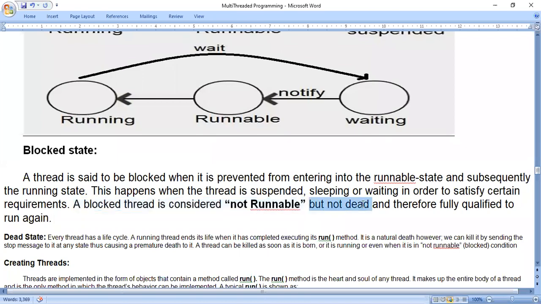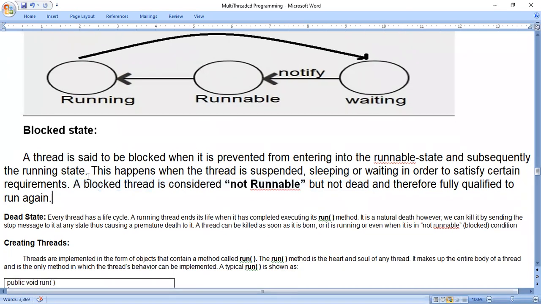So you should not consider it as dead state. Dead state means you cannot reschedule or resume it. It is finished, and you have to create a new thread. The same thread you cannot restart. And therefore fully qualified to run again, that means fully qualified to execute again. So we have to correctly understand the difference between blocked state and dead state.